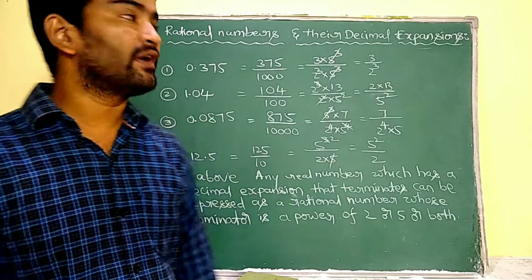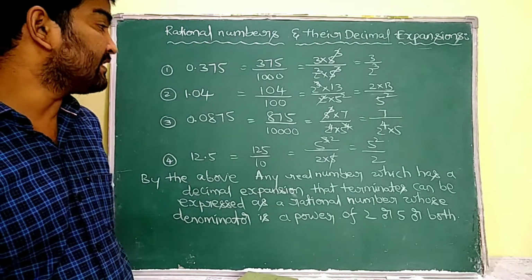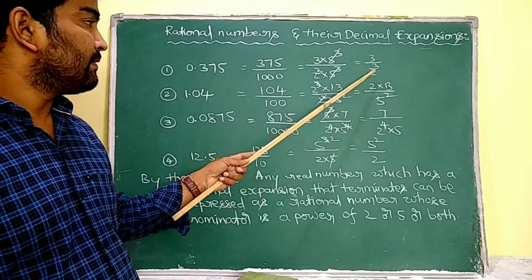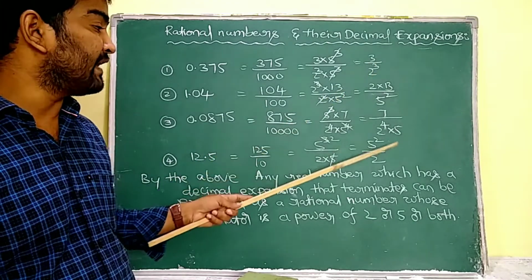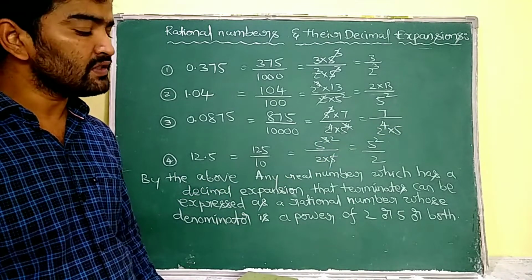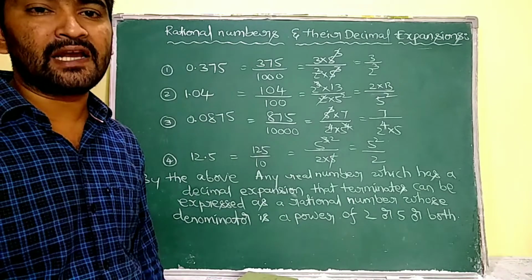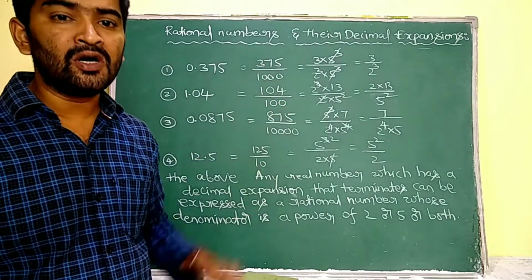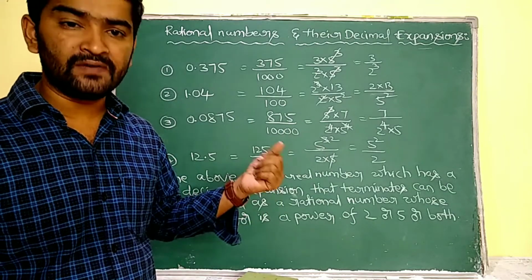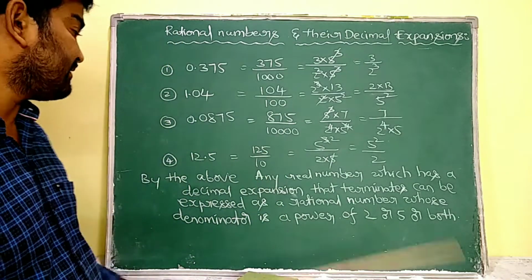Now by observing all these terminating decimals, every terminating decimal has its denominator as powers of 2 or powers of 5 or both 2 and 5. So that means every terminating decimal can be expressed as a rational number whose denominator is going to be expressed as the powers of 2 or 5 or both. That is our observation that we have to write.